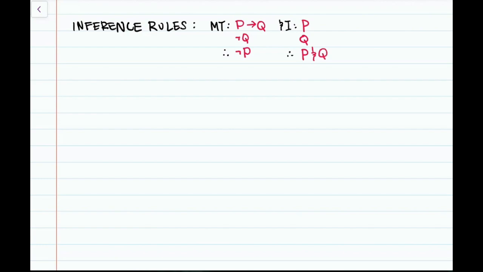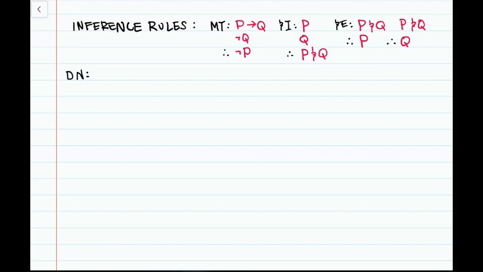We're also going to have conjunction elimination. This says from a conjunction P and Q, we may infer P, and similarly from P and Q, we may infer Q. Okay, we're also going to have double negation.